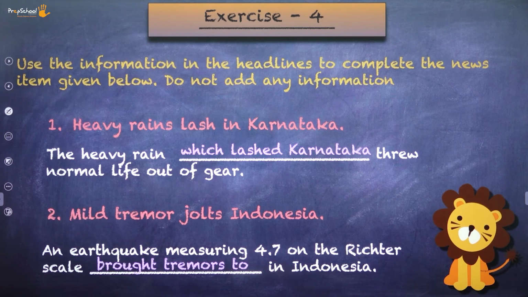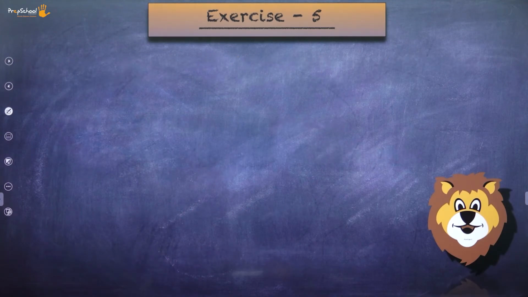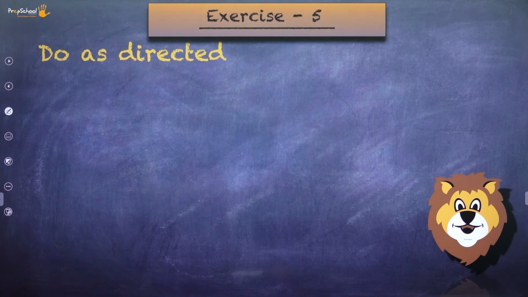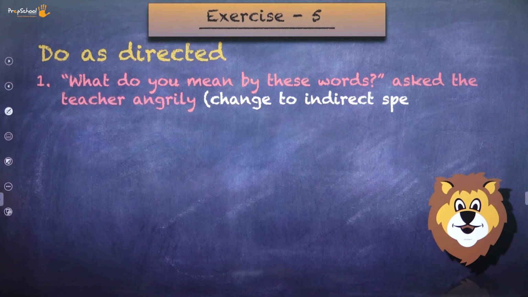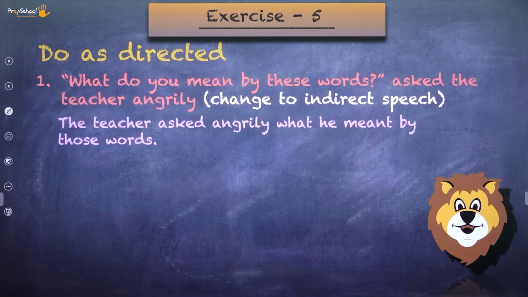To the last one, that is exercise 5. Do as directed. What do you mean by these words? Asked the teacher angrily. So what are you supposed to do? Change to indirect speech. If you see the question, it is in direct speech. So how do you change it into indirect speech? The teacher asked angrily what he meant by those words.